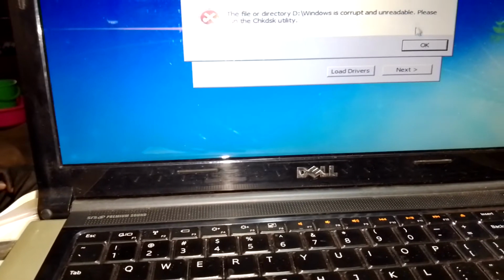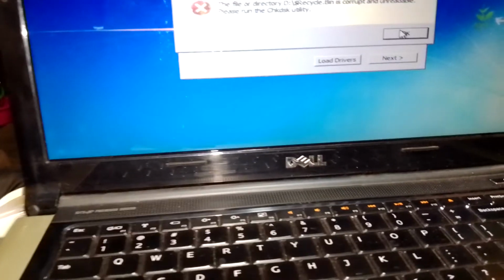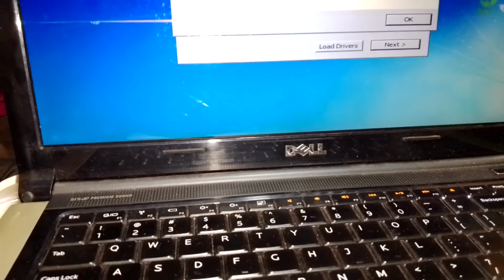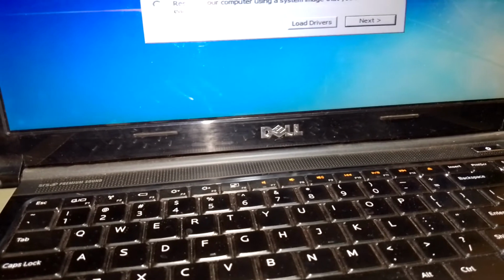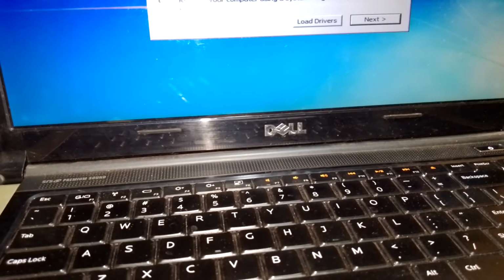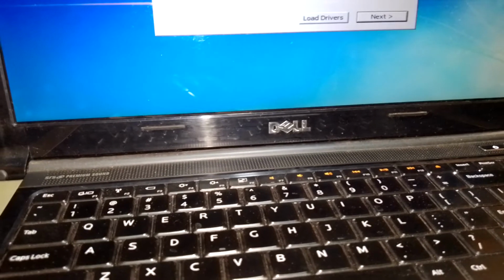When you go to repair your PC, it will give you all those options. You can cancel, or you can choose this one here and say next.